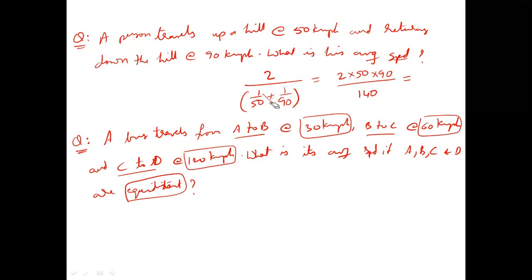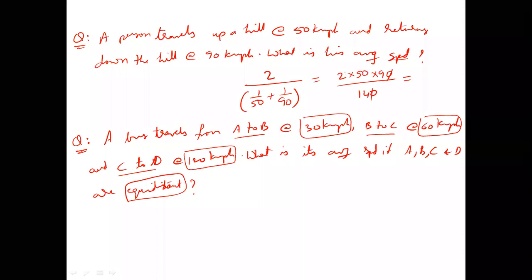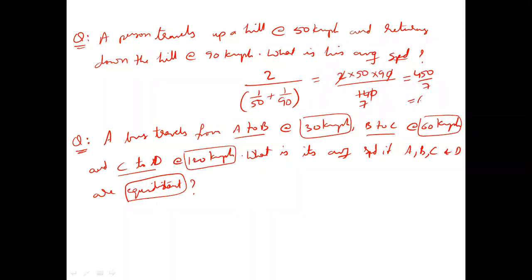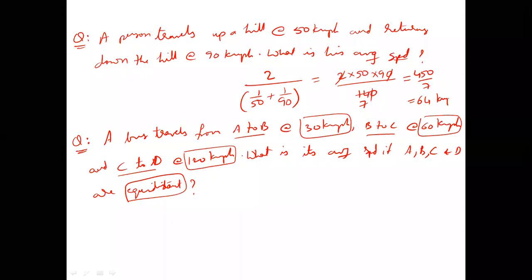50 plus 90 is 140. 10 anyhow gets cancelled. If you want, you can cancel like this also. So it is 450 by 7. Yes, 7 6s are 42, 420, still 30 left, you are getting 64 point something, because 7 4s are 28. So 64 point something will come. So we will take 64 point something as the option.